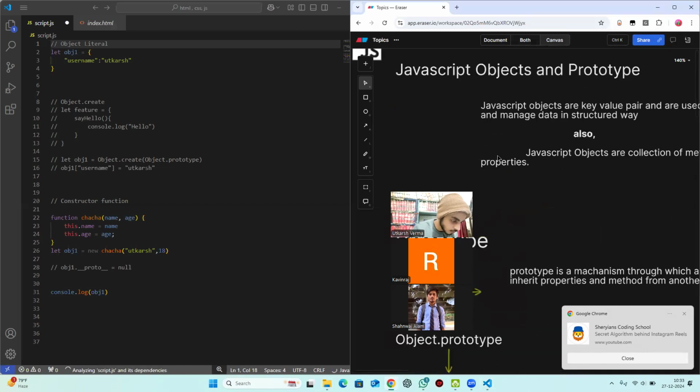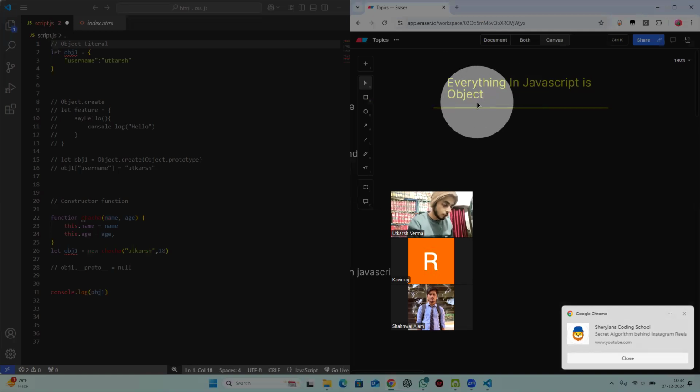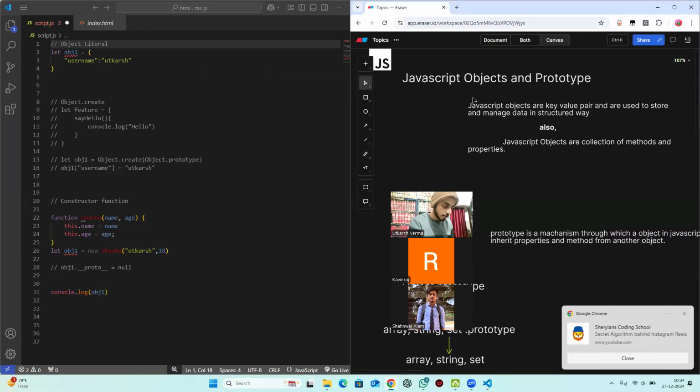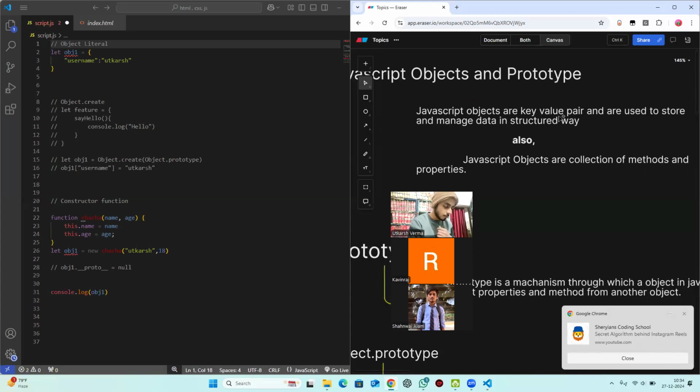So let us first understand what a JavaScript object is. Because you guys have been doing JavaScript for a while now, you must have heard that everything in JavaScript is an object. So the agenda of this video is to understand why and how everything in JavaScript is an object. Let's start. First of all, let's read the definition. JavaScript objects are key value pairs and are used to store and manage data in a structured way. This is a very simple definition and everybody knows it.